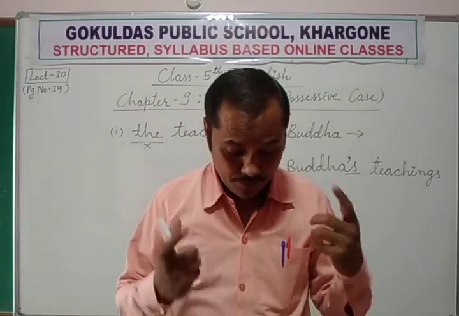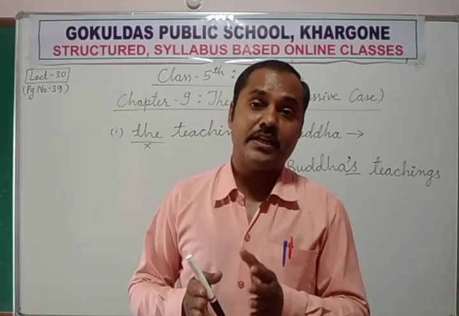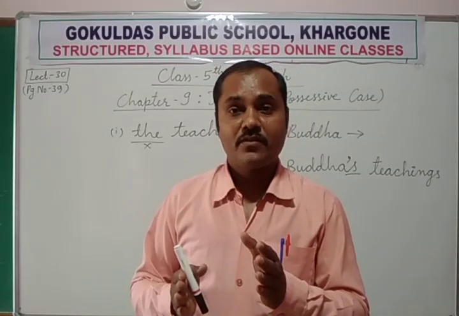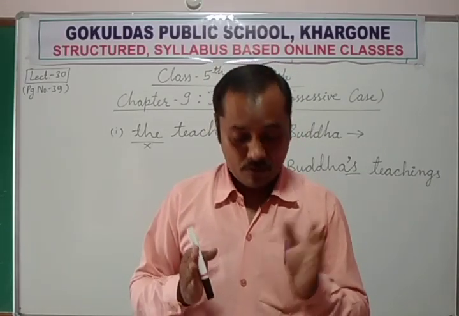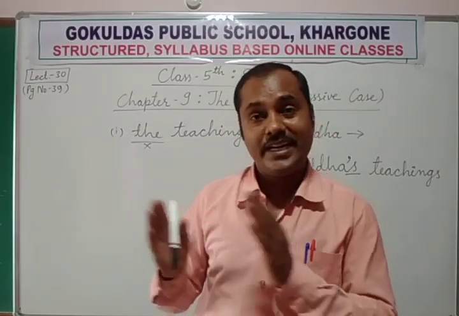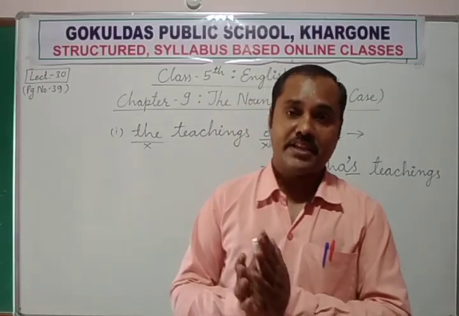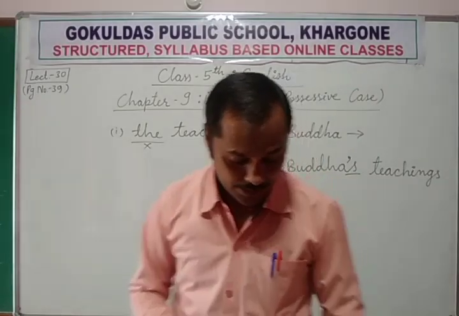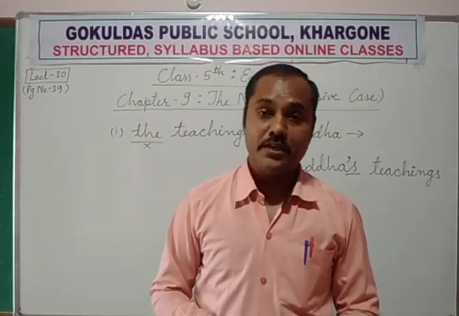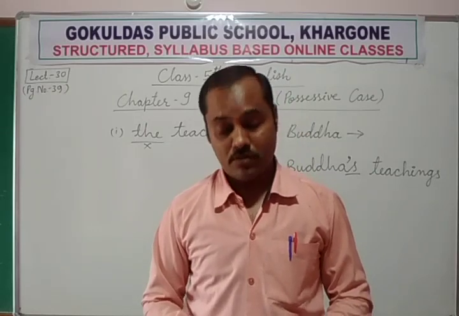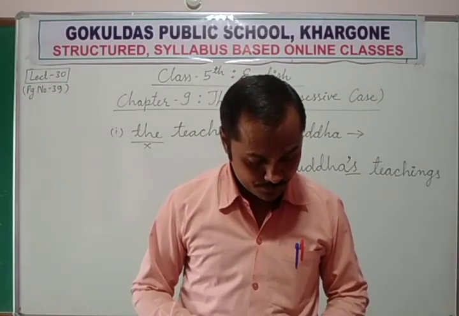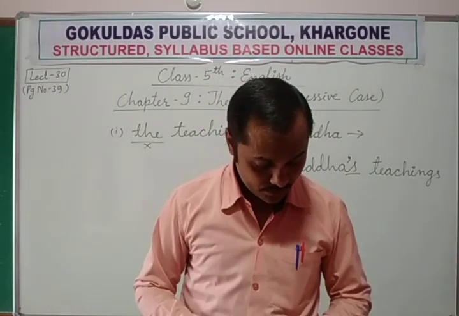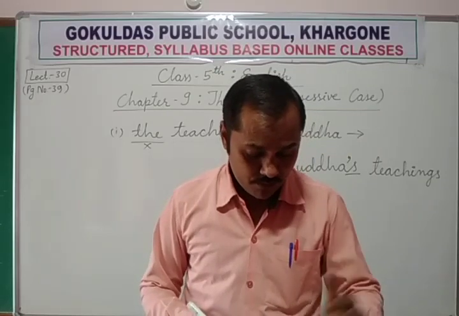So he was famous, just like Tulsidas, Kabir Das. These are the famous poets of Indian Hindi literature, Sanskrit literature. But William Shakespeare, he is a famous British English literature person.